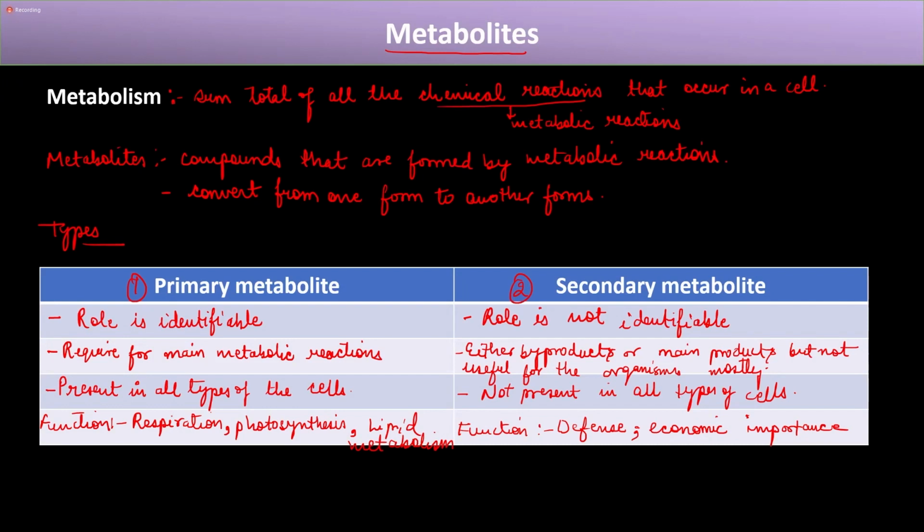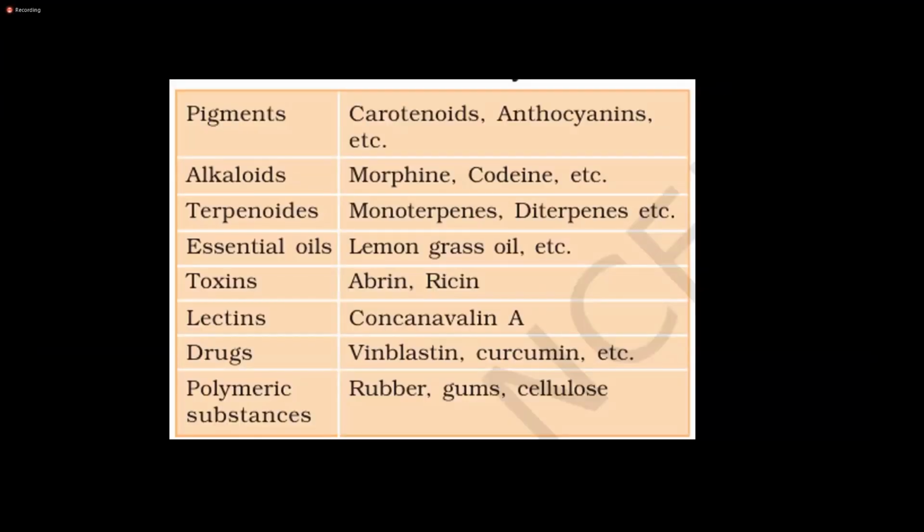Next we will see some examples of secondary metabolites. These are metabolites whose functions are not very important for the organisms in which they are produced, but they are being used for human use. For example, pigments. Plants have different pigments like chlorophyll, carotenoids, and anthocyanins. Chlorophyll is very important for photosynthesis, but carotenoids and anthocyanins are not very important for the plant; they are used in the textile industry for providing color.